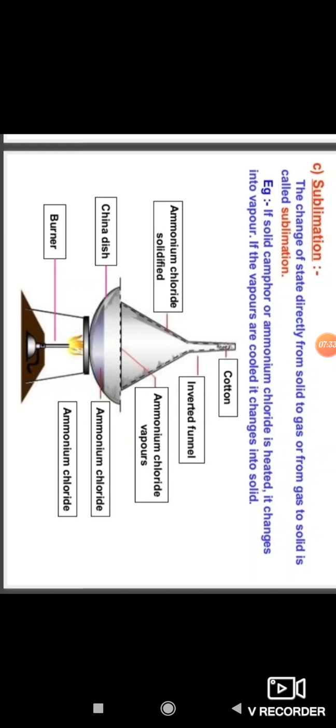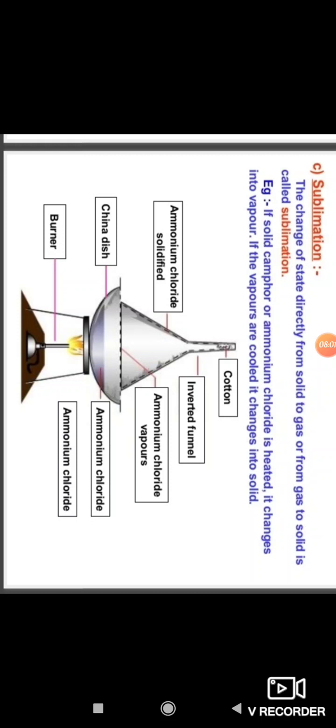So how will sublimation take place? Let us see through an activity. Dear students, observe this figure. Set up the apparatus as shown in the figure. Which apparatus do we have to take? Cotton, inverted funnel, ammonium chloride, china dish and burner.